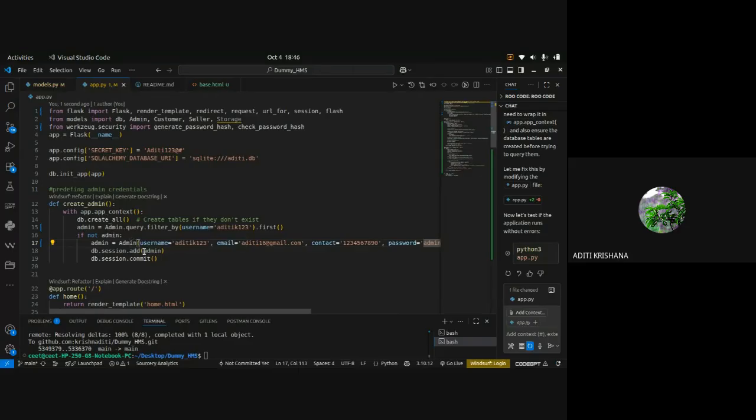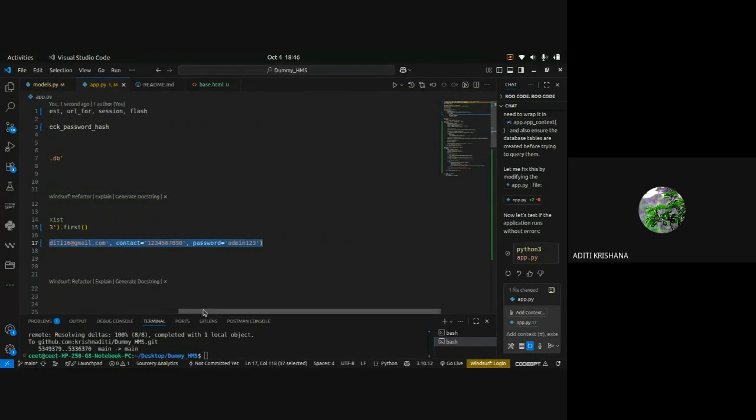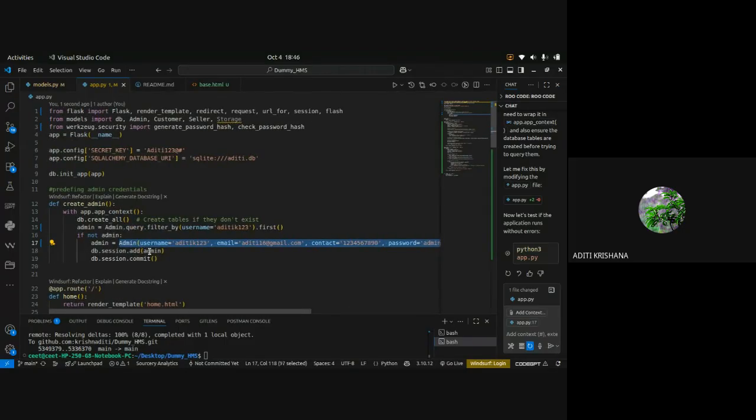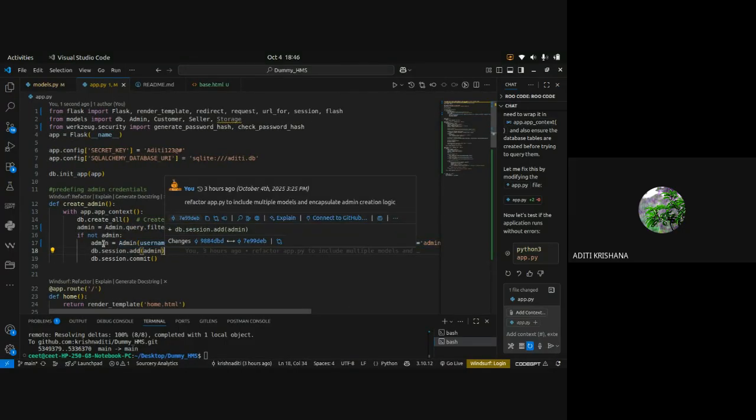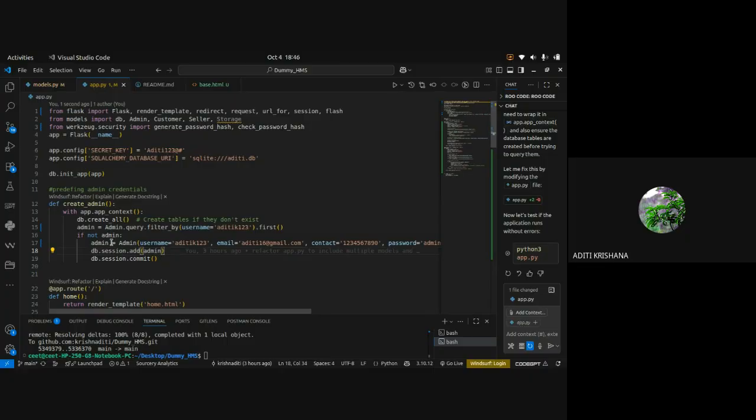And then I am adding this variable admin. You can do that directly without creating a variable and saving everything; you can directly copy this and add it inside the database. But I have made things clearer for other people so that they can understand what is happening. So I have created that and stored it inside the variable. Then that variable is added into the database and then saved into the database. Remember, here we don't use the word save, we use commit.